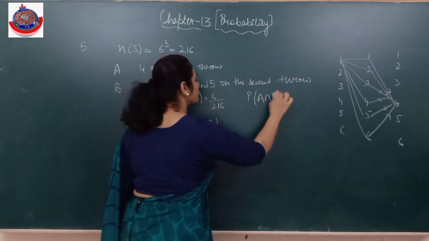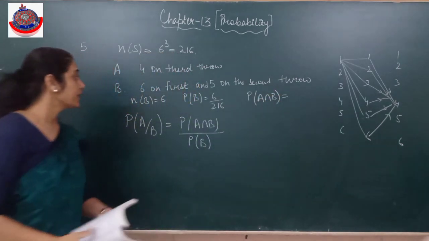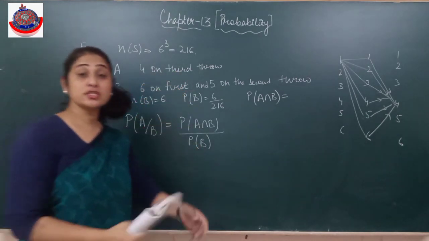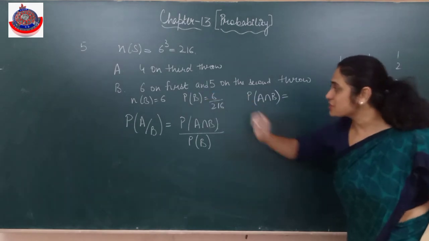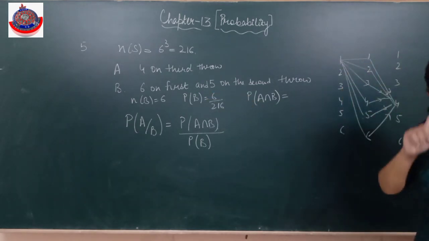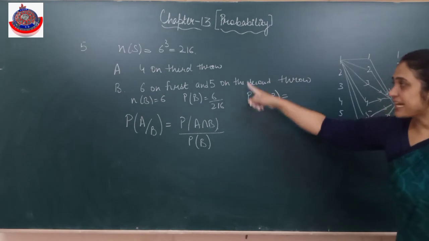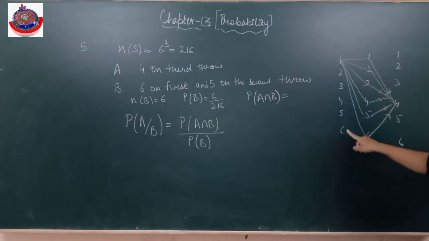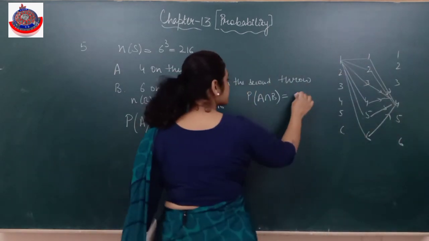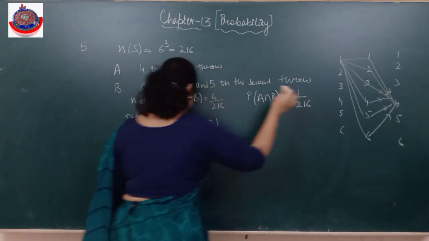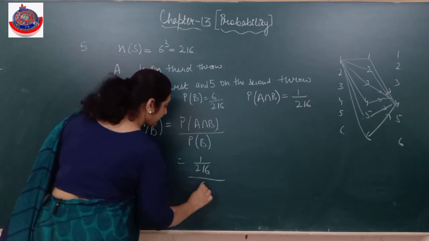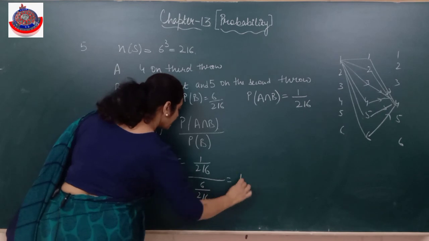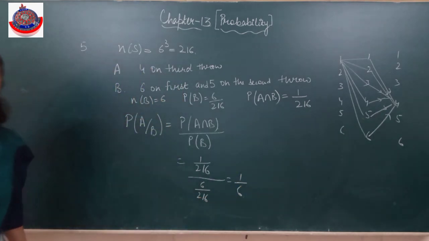Now probability of A intersection B. अभी आसान है, देखो कॉमन कौन से होंगे? फर्स्ट में था 4 on the third row, और सेकंड में था 6 on first, 5 on second, तो 6 on first, 5 on second and 4 on third, यही कॉमन होगा, तो 6, 5, 4. So how many are favoring the intersection? Only one. That's it. Got it? Is it clear?